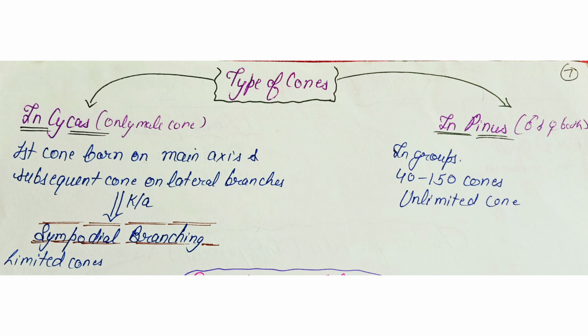The first cone is borne on the main axis and subsequent cones on the lateral branches. This type of arrangement is called sympodial branching. It results in the formation of limited cones, whereas in Pinus, both the male and female cones are seen present in groups. These are produced in unlimited number and may be from 40 to 150.